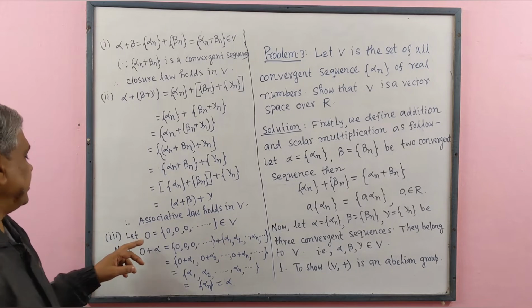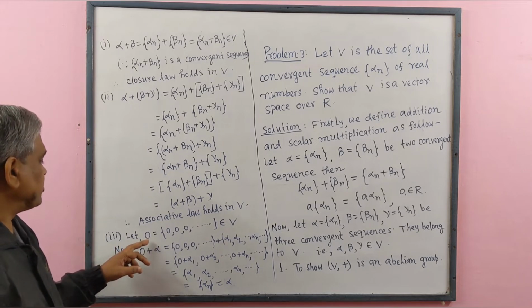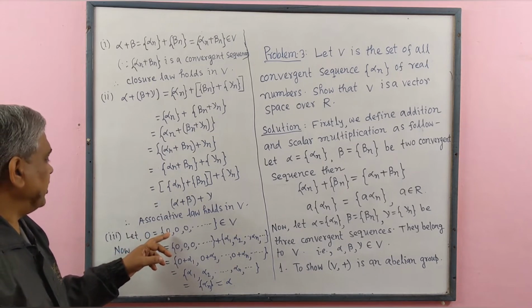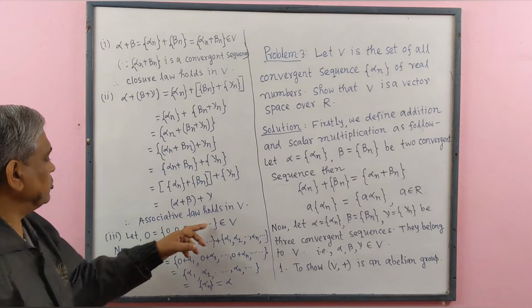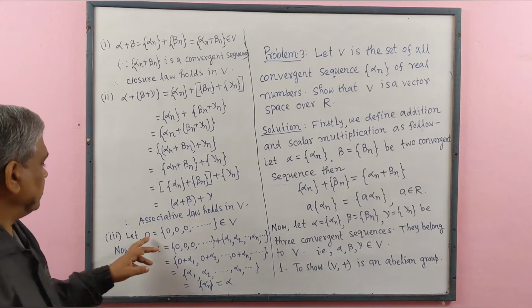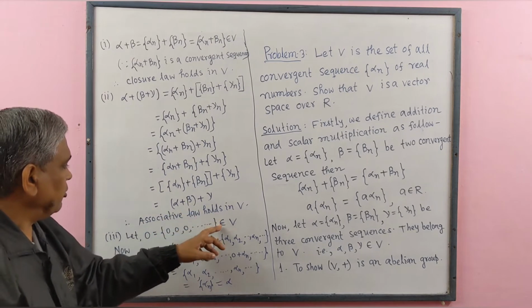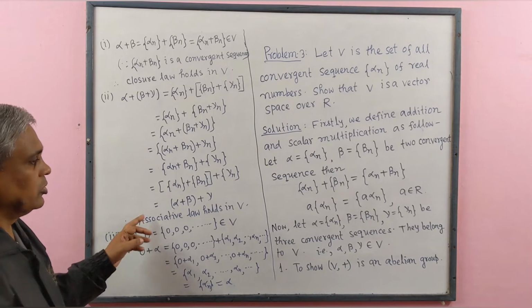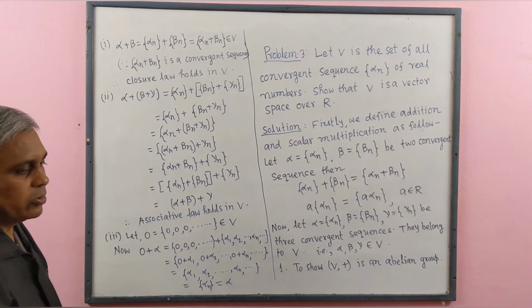Number 3. Let a sequence 0 whose elements are the real number 0, 0, 0, dot dot dot. This sequence belongs to V because it converges to the real number 0.